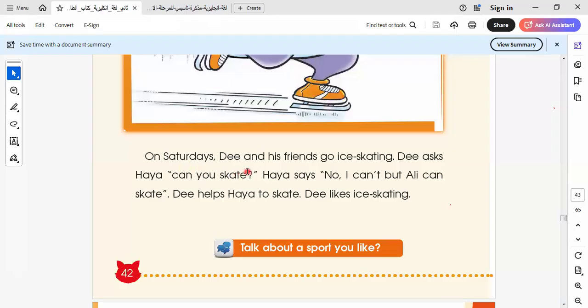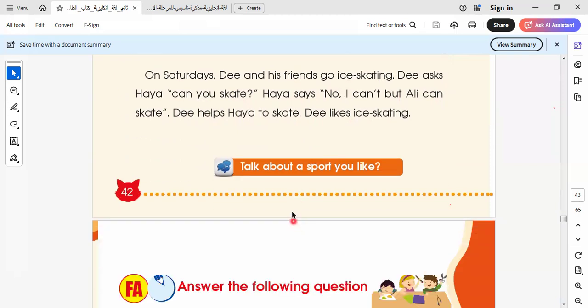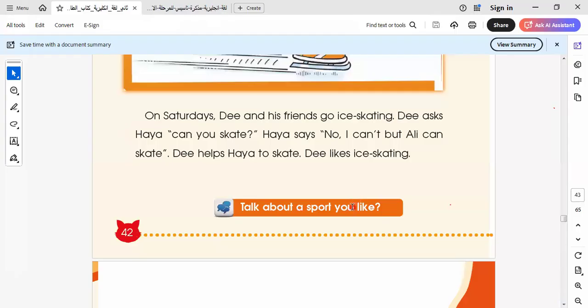In this sentence, it is in the present form. On Saturdays, Guy and his friends go ice skating. Guy asks Haya, can you skate? Haya says, no, I can't, but Ali can skate. Ali can skate. Guy helps Haya to skate. Guy likes ice skating. Okay. Do you talk about a sport you like? I will leave this for you to write about the sport you like.